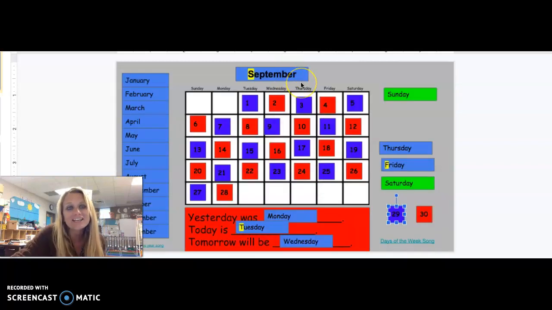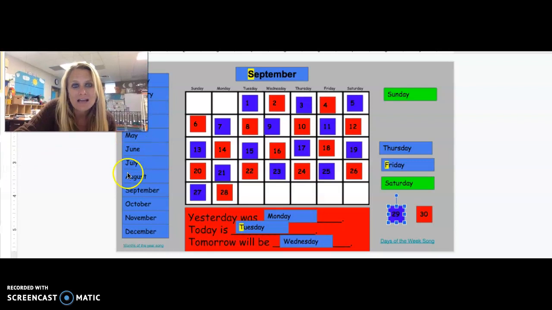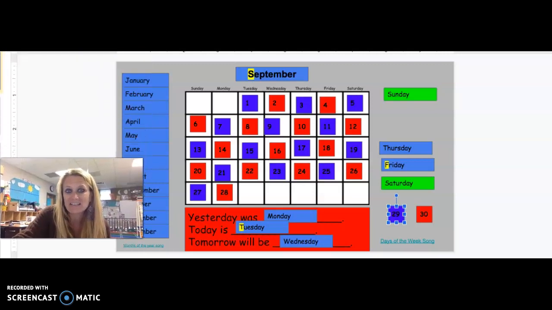This is our calendar. It is September. That is our month. And look at September's almost all filled up with numbers. So when we are done with September, we'll go to the month of October, and then we'll start all over again with these numbers. In every week, we have 7 days in our week.